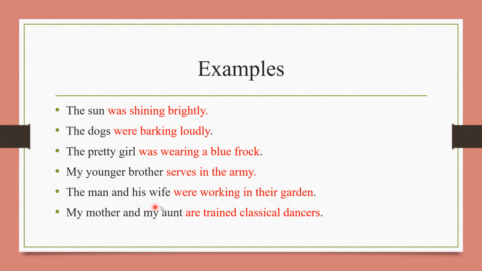The man and his wife were working in their garden. So here this second part of the sentence is predicate which tells something about subject. What is the subject here? Two subjects are there. The man and his wife. That's why the verb is also changed here. My mother and my aunt are trained classical dancers. So this is the complement to the mother and aunt.